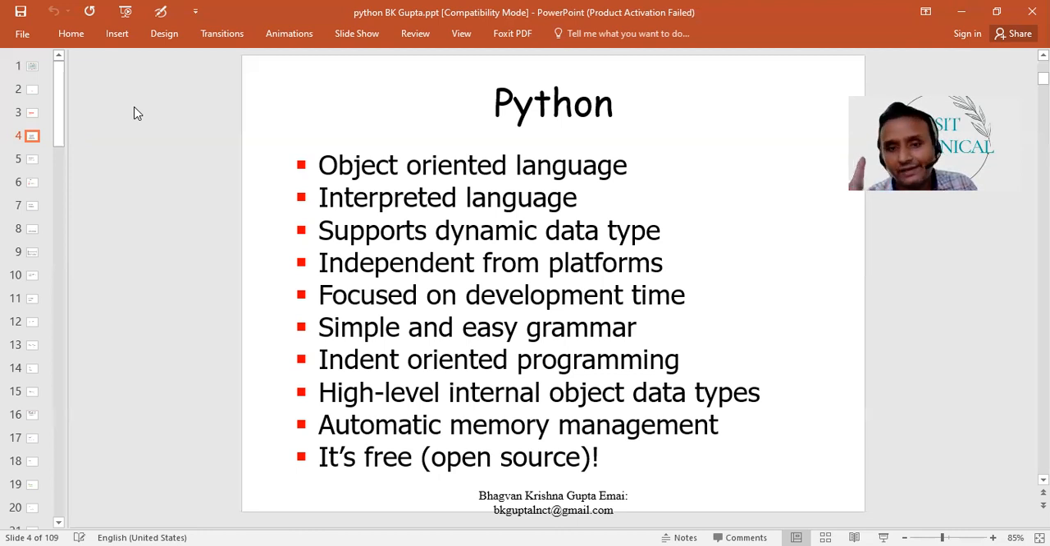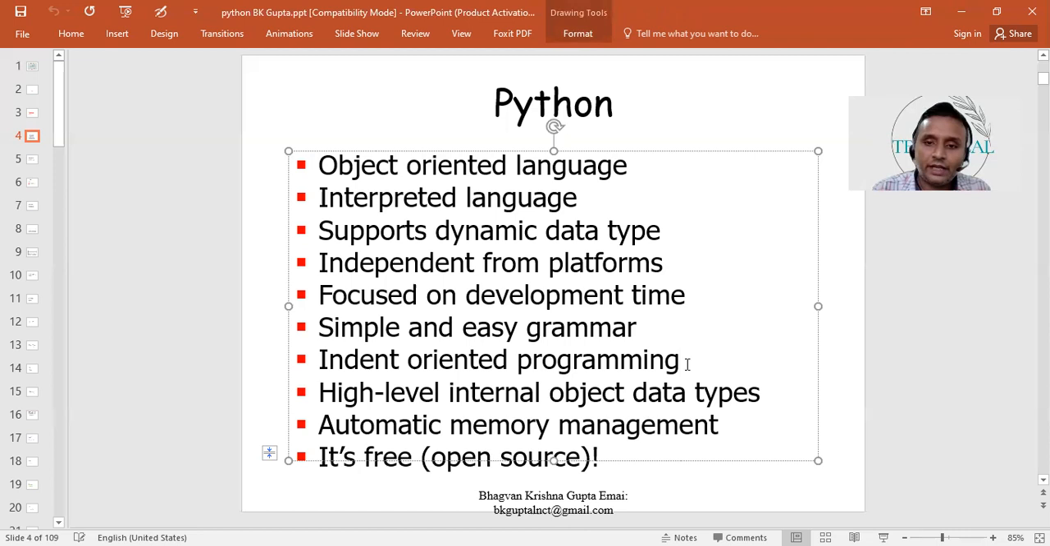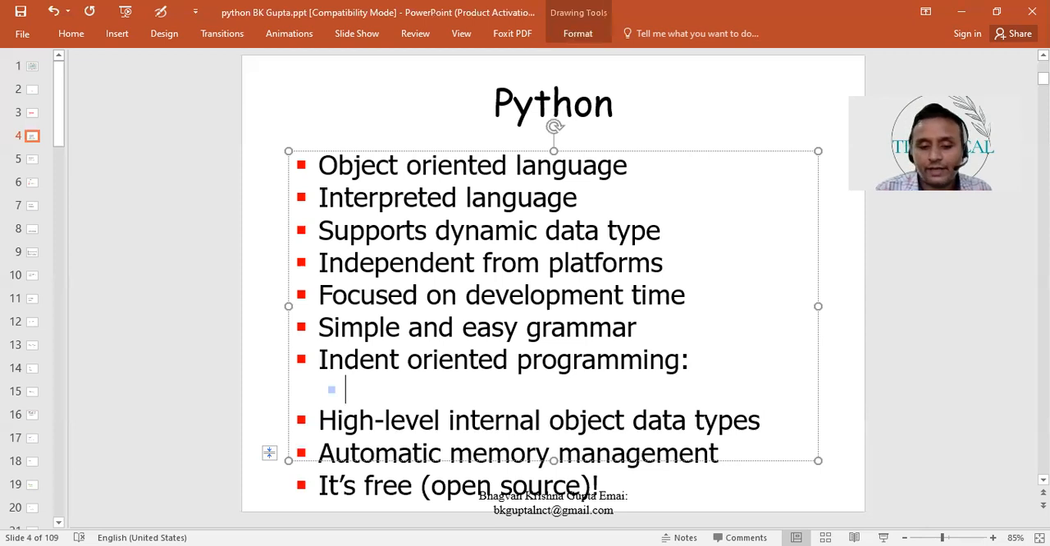after giving some indent. Python also has high level built-in object data types and automatic memory management, because at the time of execution it will decide what amount of memory is required. So in indent oriented programming, if I want to give indent, I write like this. When I write this, that means this statement is part of the above statement.